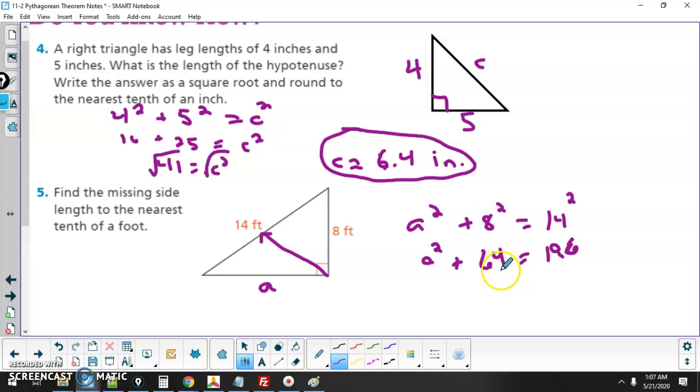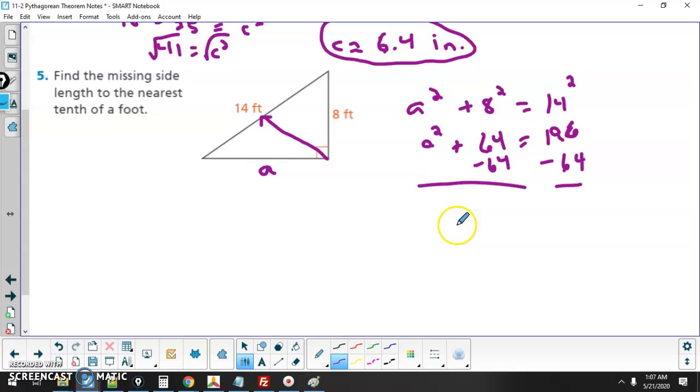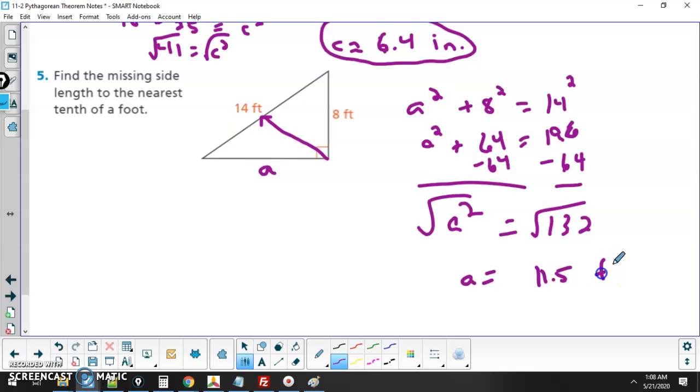You square 8, you get 64. Next, you need to subtract 64 from both sides. And then we'd have a squared equals 132, square root both sides, and then you can round your answer to the nearest tenth as 11.5 feet. So should be approximately there.